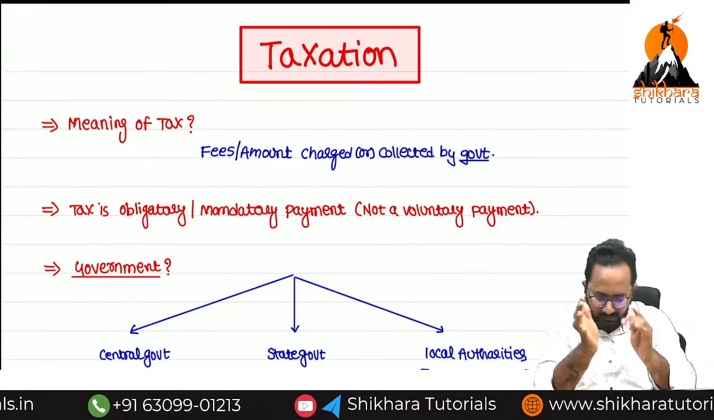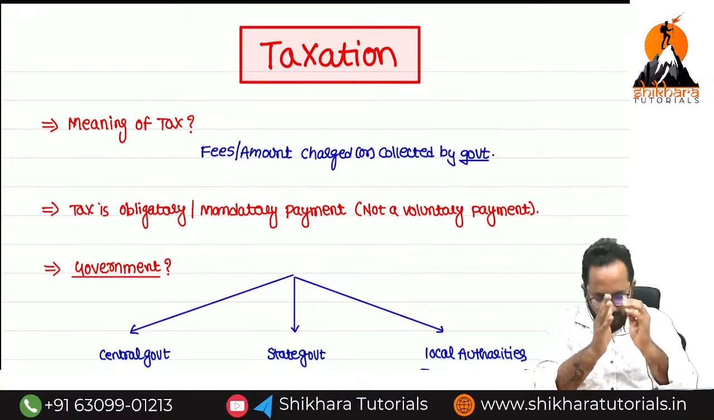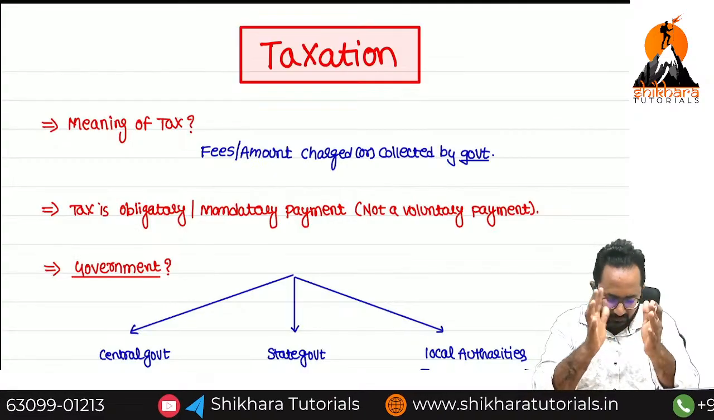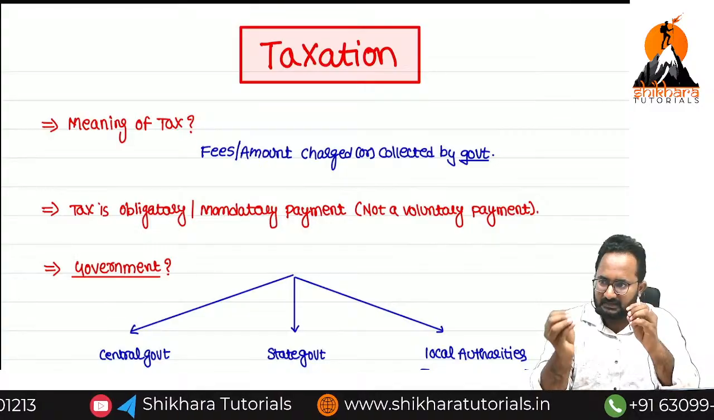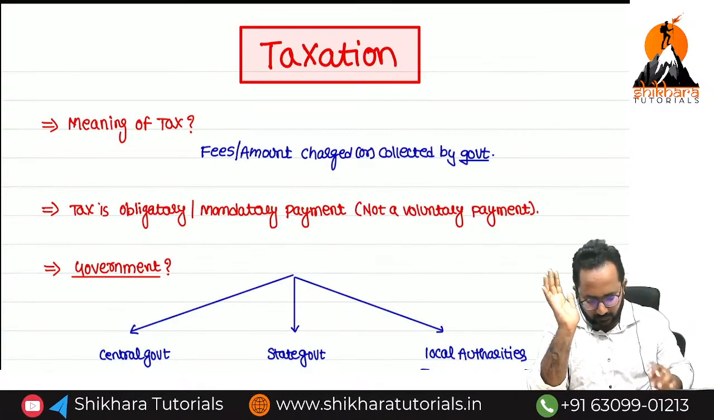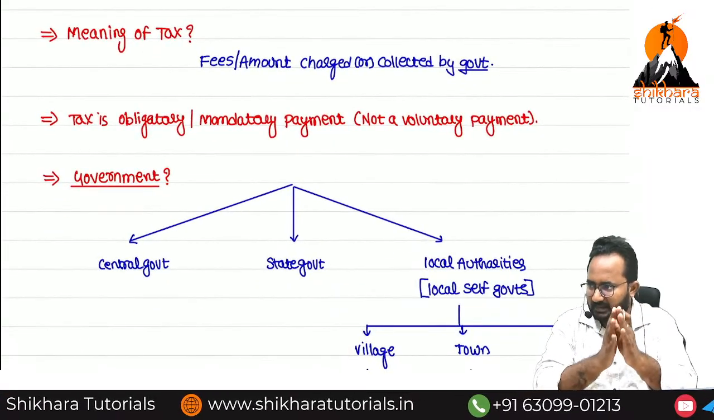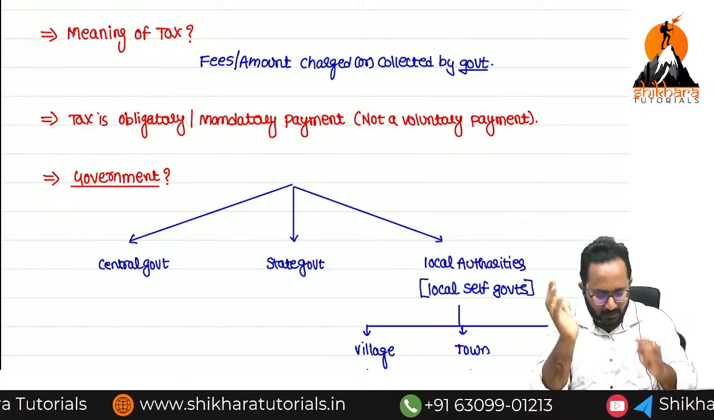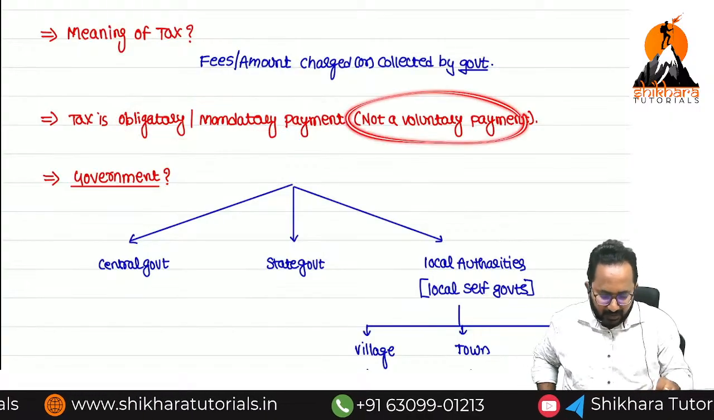Can you define the tax meaning? Fees or amount charged or collected by whom? Government. So by using this word you can easily understand that tax can be collected only by government. Now, if any tax is imposed by the government, is it a mandatory payment from the public point of view or voluntary? Mandatory or obligatory. It is not voluntary.